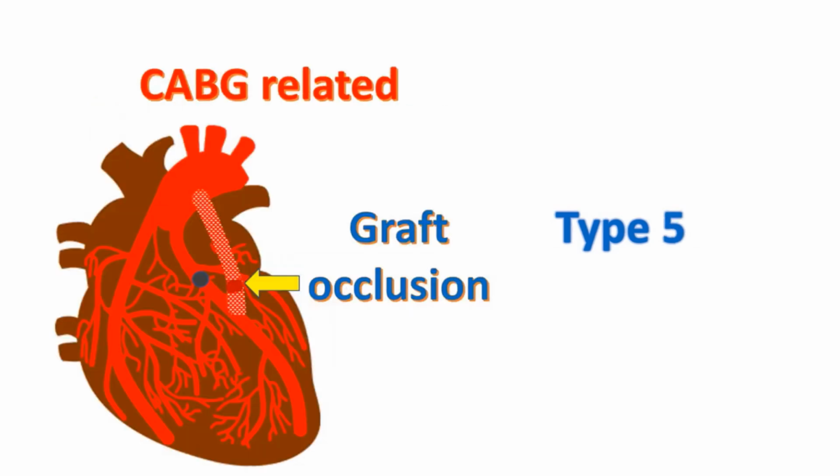Type 5 is associated with coronary artery bypass grafting. It is also documented by ECG and coronary angiogram. Echocardiography or other imaging studies will show the new damage to myocardium.